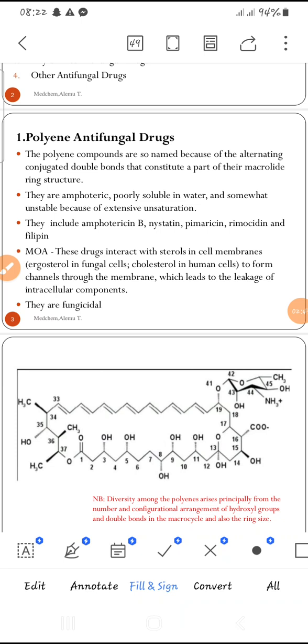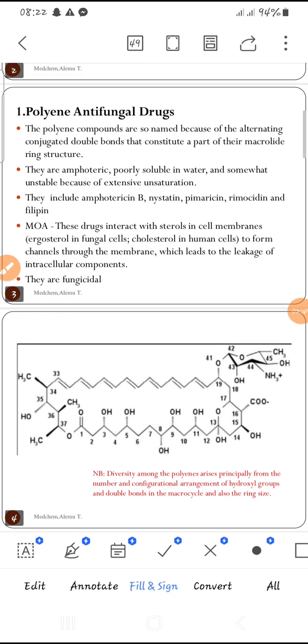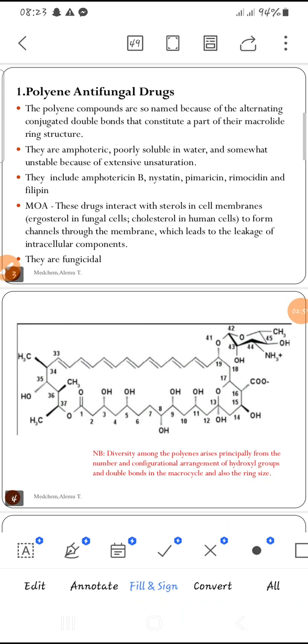Poly means many, and ene means alkene. Therefore, these are drugs that contain many carbon to carbon double bonds. That's why they are termed polyene antifungal agents.